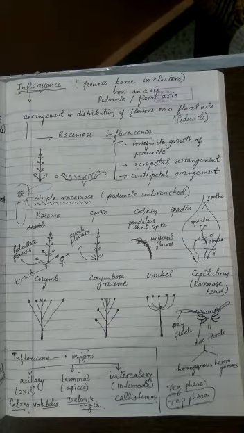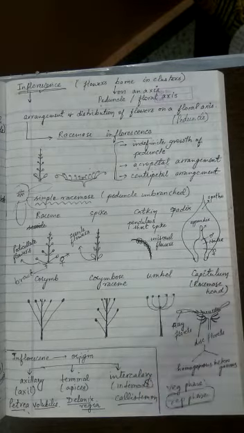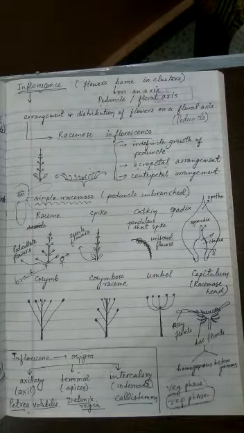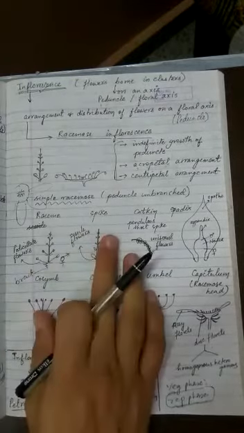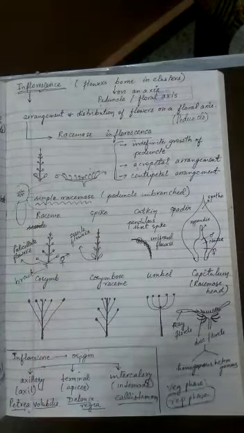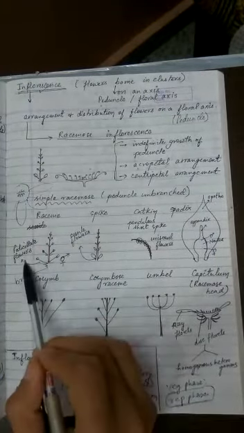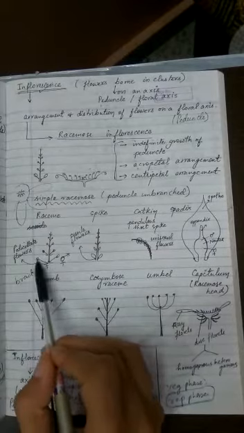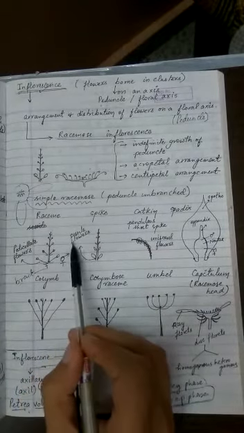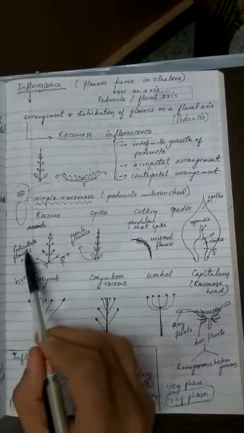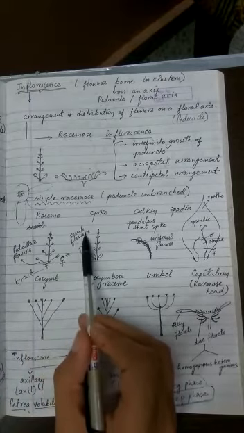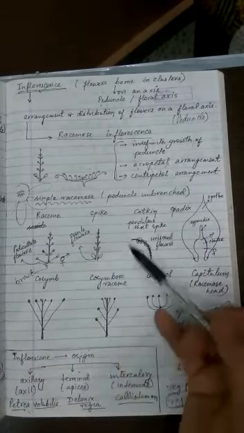Now the next one to understand is the spike. What happens in the case of spike is, it is exactly like raceme. The only difference you can easily understand is that the flowers are sessile. That means the flower won't carry any stalk. Such a flower which does not have a pedicel is called a sessile flower. So let's quickly read the topic.